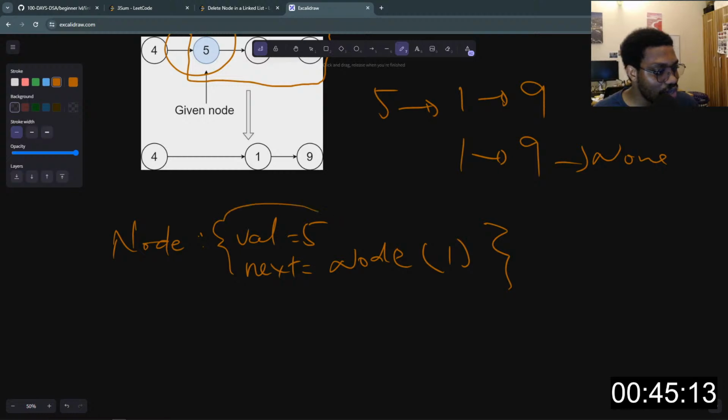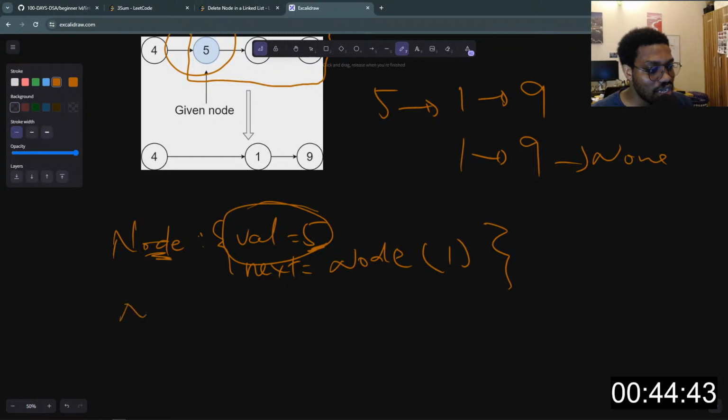Now to delete this 5 from our linked list just by having the node, we need to first of all set this value here to the value of this node. So this node here is no longer going to be 5. The value of this node has to be changed this time around.